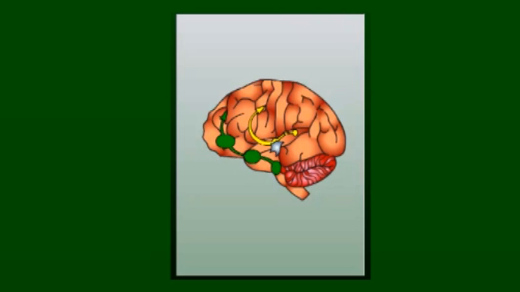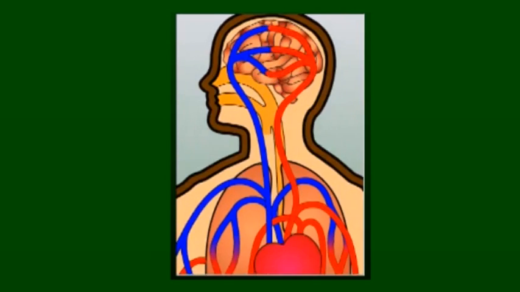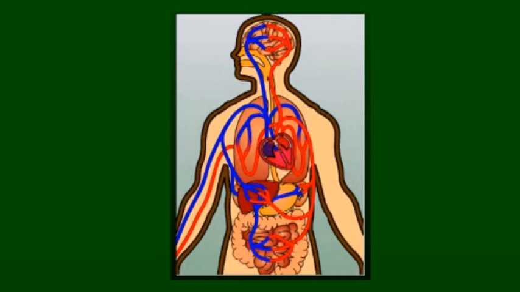It also influences the brain's reward system, generating pleasant feelings. By stimulating the serotonergic system, alcohol creates a feeling of attachment towards other people. Alcohol also slows down the brain centre known as the medulla oblongata, which controls breathing. The oxygen-depleted blood then flows from the brain back to the heart and then onto the lungs.